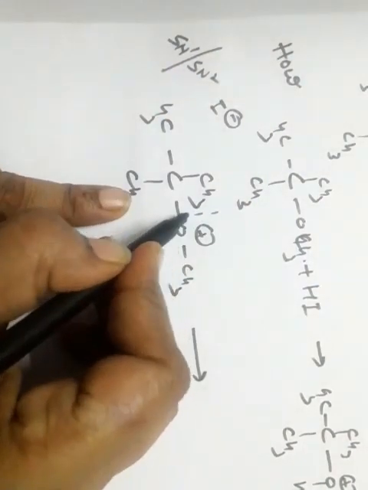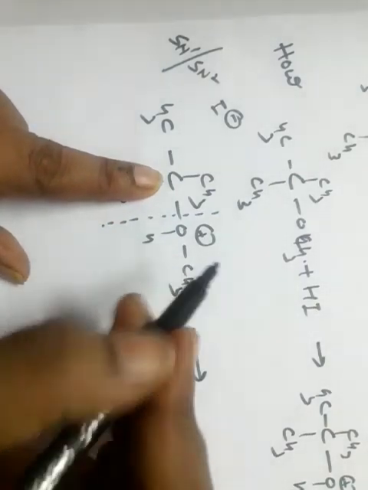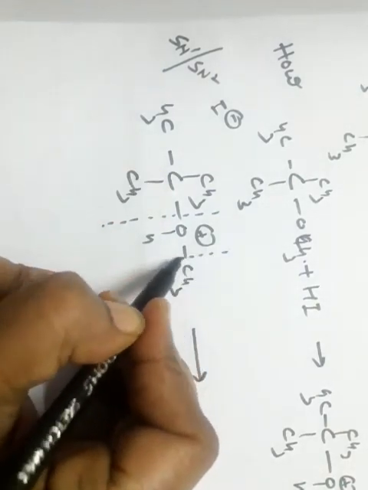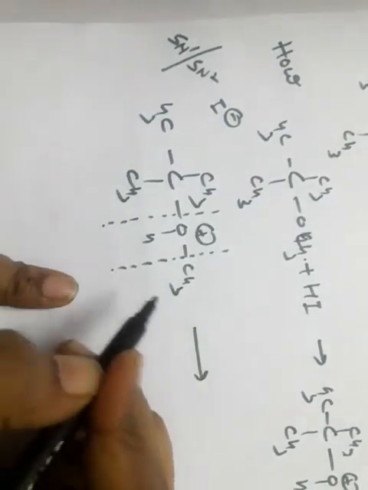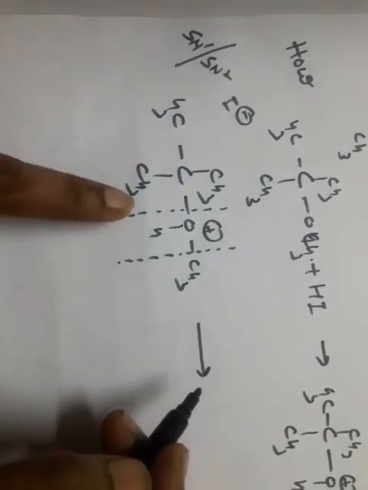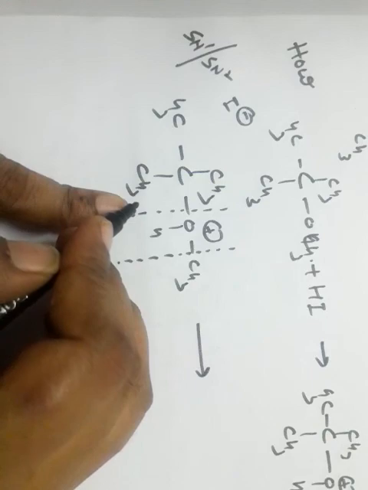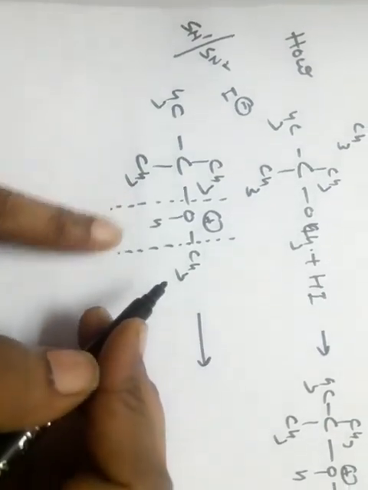See, when the bond breaks from here, tertiary carbocation forms, and if the bond breaks from this side, CH3 carbocation is formed, which is primary. So in this step, carbocations are formed. Reactions take place in two steps. So the mechanism is SN1.